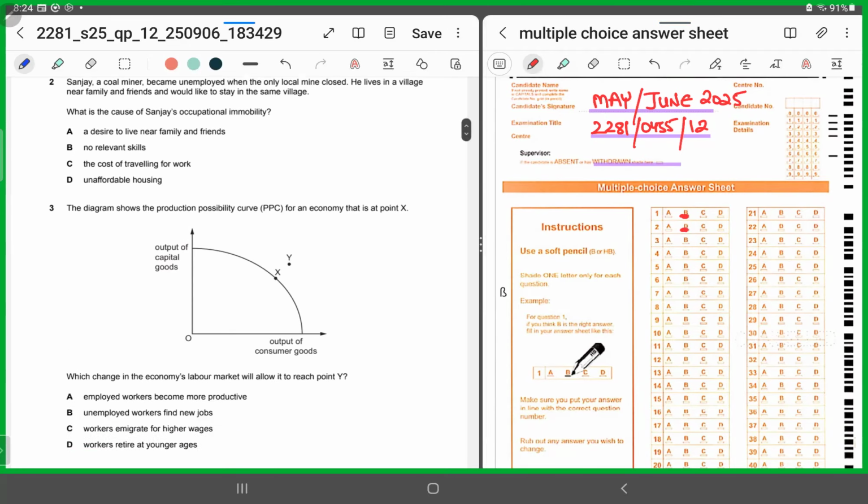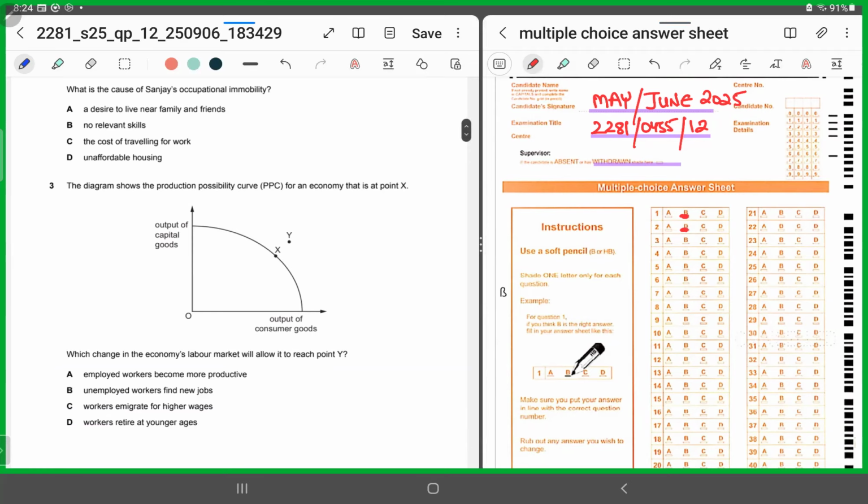MCQ number 3 shows the PPC curve for an economy. Initially the economy is at point X on the PPC. That means it's producing at its max. The vertical axis displays the output of capital goods. The horizontal axis displays the output of consumer goods. Now, what's the question asking? The question is saying which change in the economy's labor market will allow it to reach point Y.